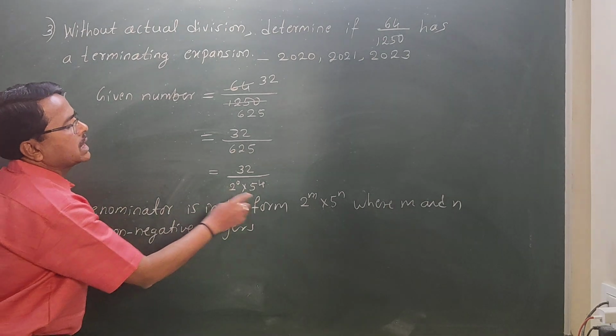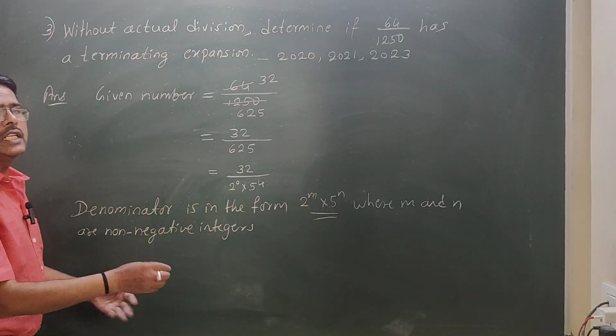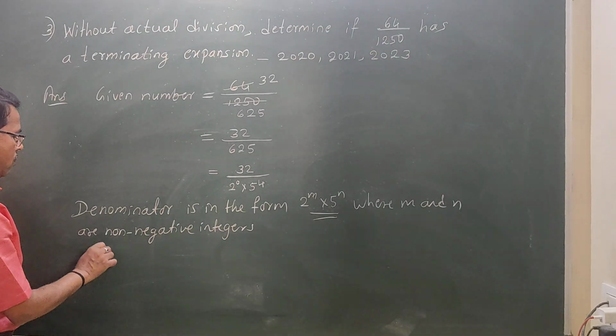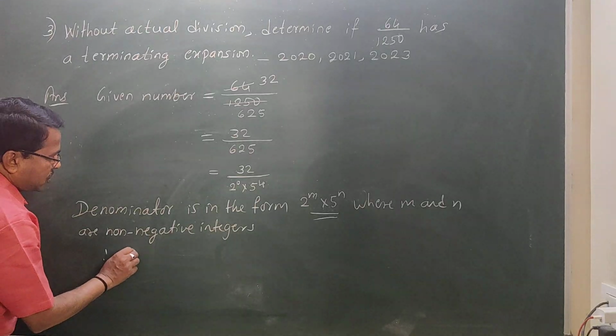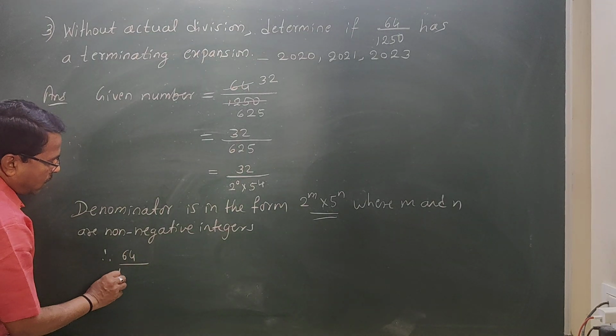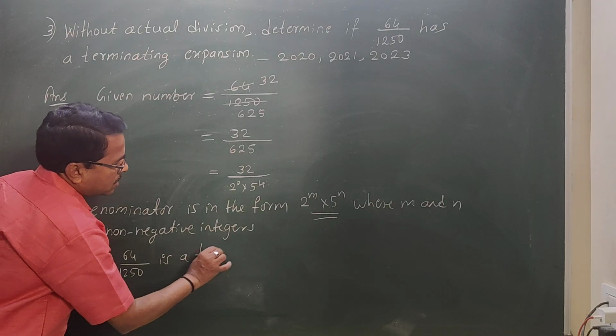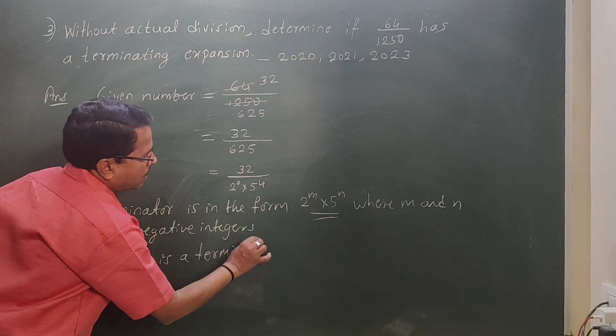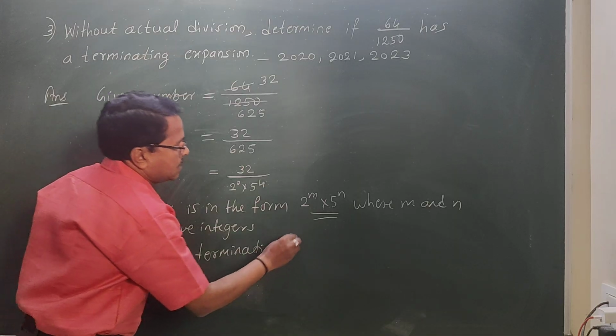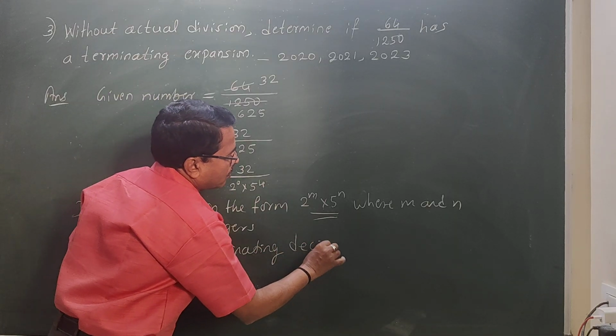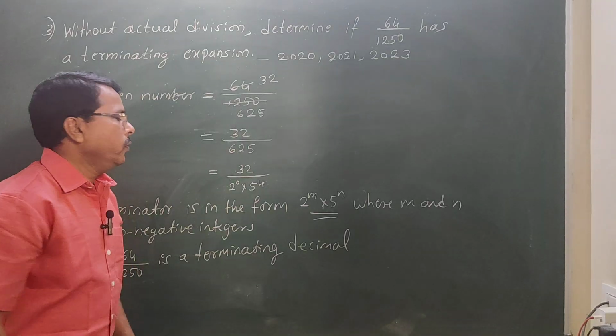If the denominator is in this form, then it is a terminating decimal. Therefore 64 by 1250 is a terminating decimal. This is how we can check.